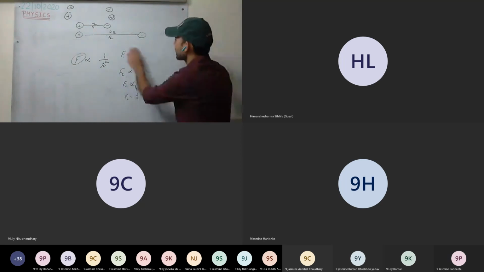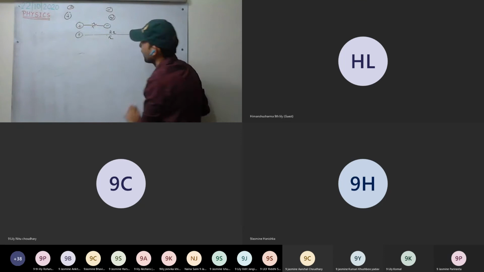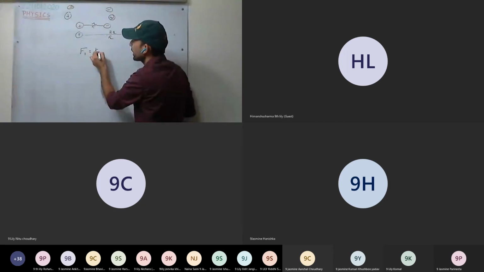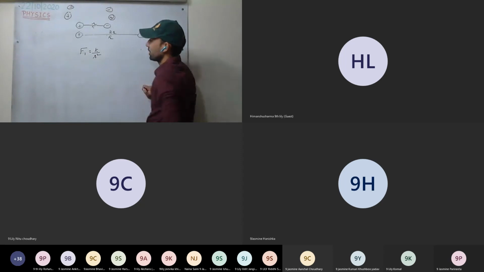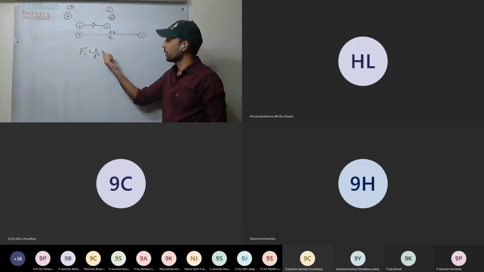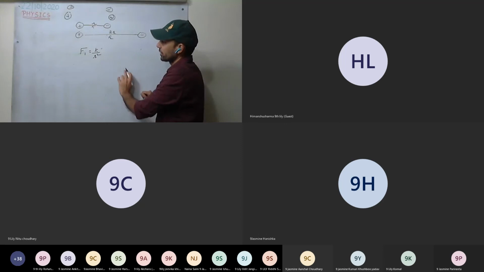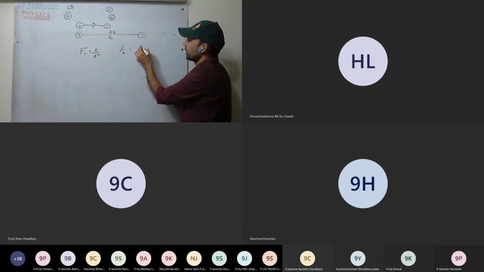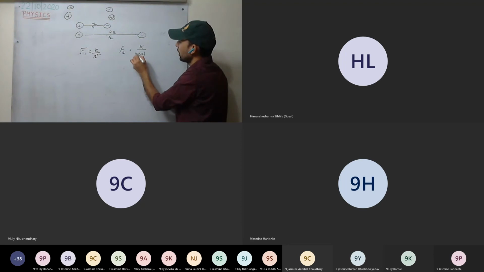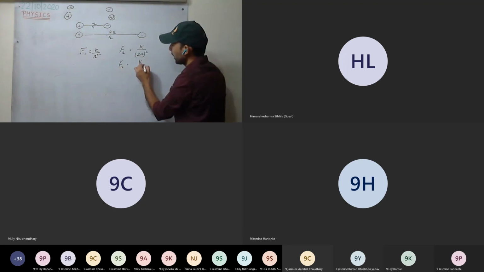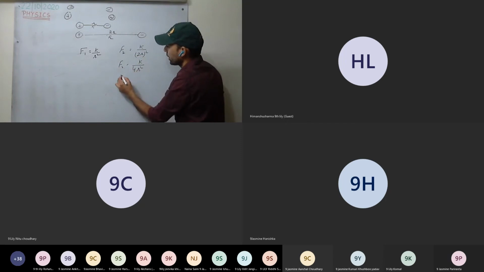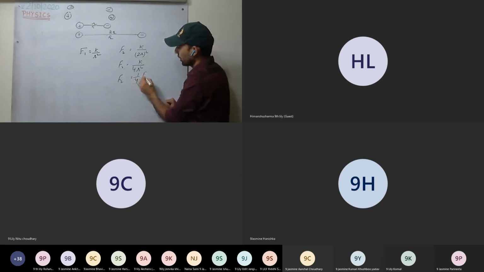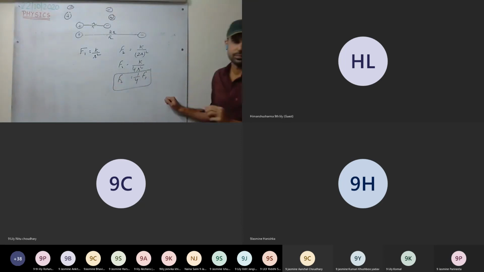Take it like this. We remove the proportionality sign: F1 equals some constant k upon r square. Force equals k upon r square, and k always remains constant. Now, in the second case, F2 will be how much? k upon 2r the whole square, so F2 equals k upon 4 r square. That is 1 upon 4 F1. Have you understood now?